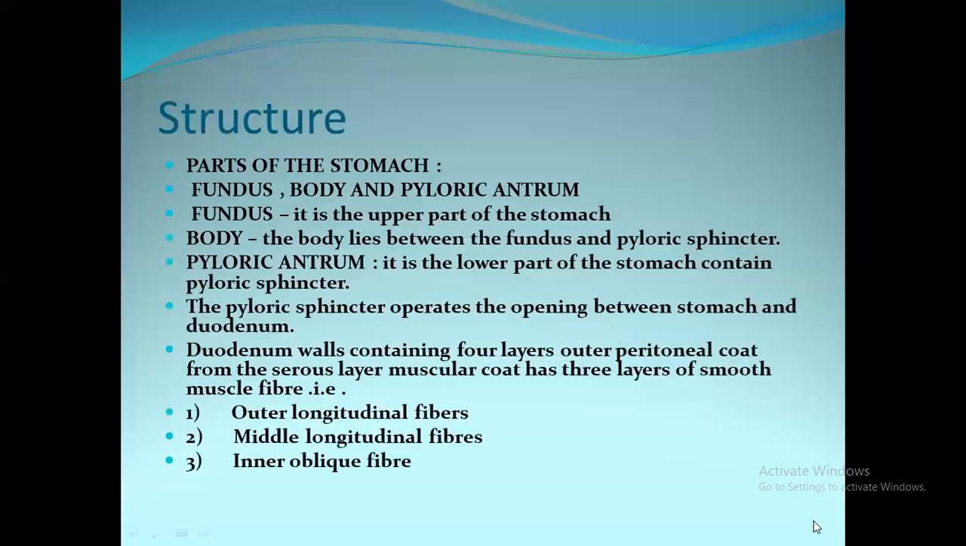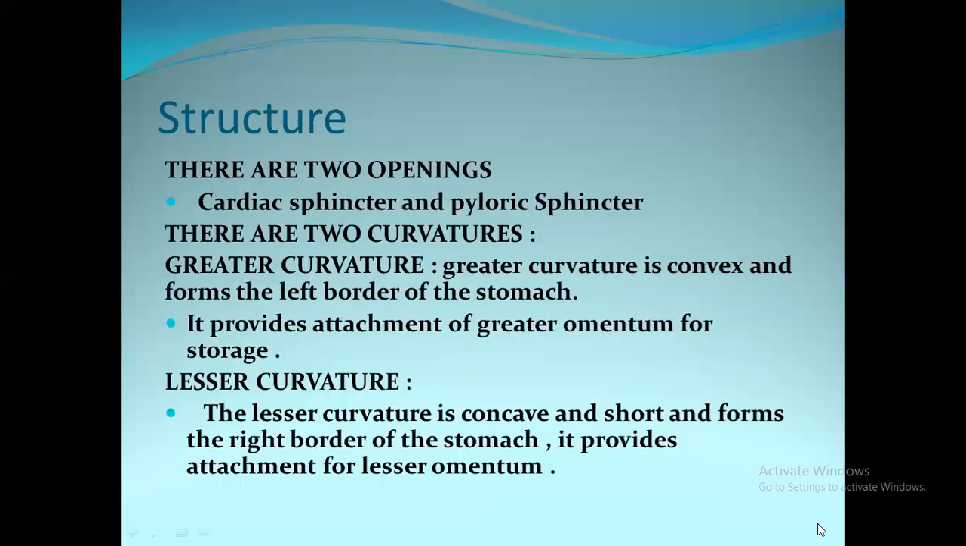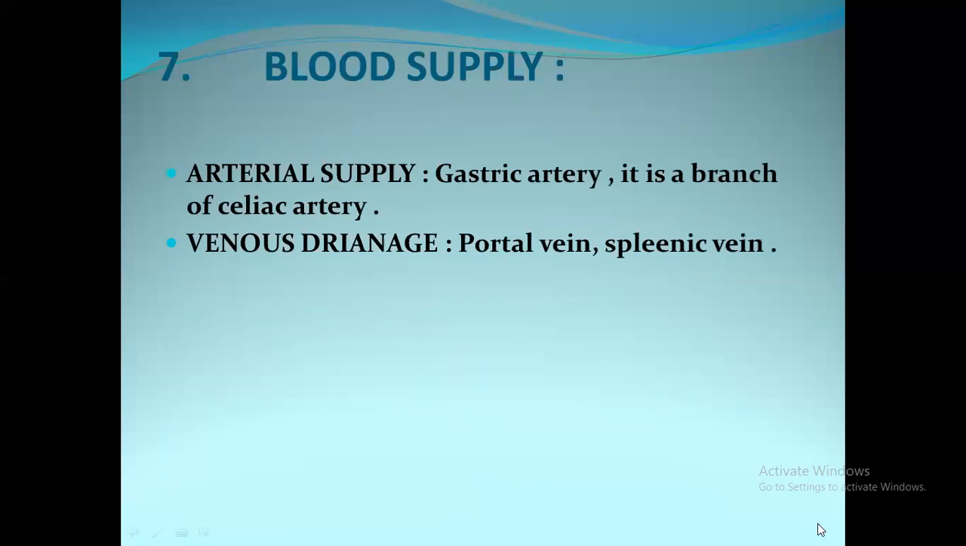Next, we'll move on to blood supply of the stomach. Arterial supply, that is oxygenated blood. The gastric artery carries the oxygenated blood from the heart to the stomach, that is, it is a branch of the celiac artery. And venous drainage, that is the portal vein. The portal vein carries the impure blood from the stomach to the heart. And the splenic vein is a branch of the portal vein.